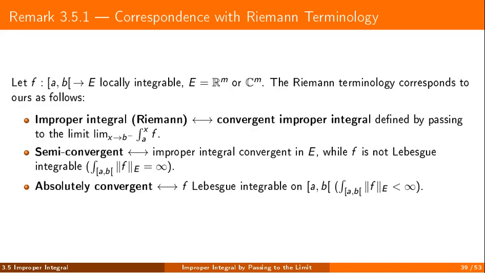This remark connects our language with the classical Riemann terminology. What Riemann calls an improper integral is what we call a convergent improper integral. Semi-convergence means convergence without Lebesgue integrability. And absolute convergence is simply genuine Lebesgue integrability. So the old vocabulary fits neatly into the broader measure-theoretic picture.